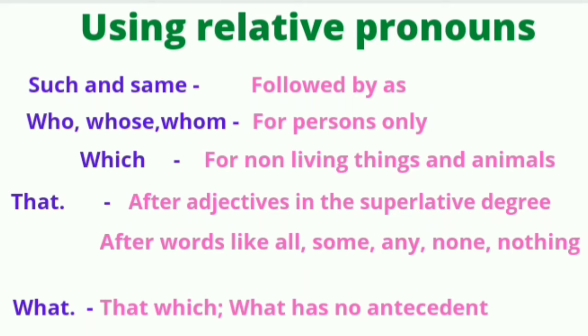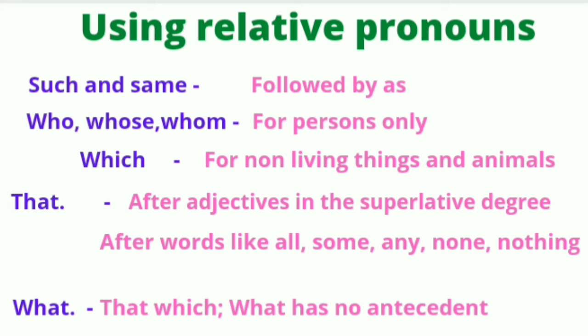Now, if we talk about that, it can be used after an adjective in the superlative degree, and after words like all, some, any, none and nothing.